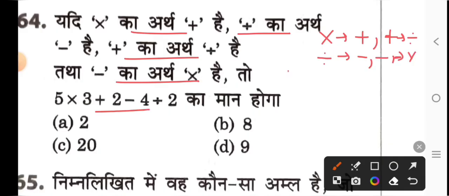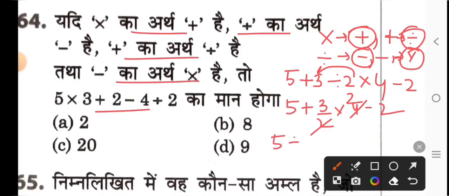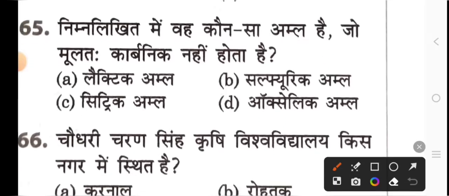We have to solve it. So let's apply the signs. What does multiplication mean? 5 asterisk 3 becomes 5 plus 3. What does plus mean? Division. What does minus mean? Multiplication, so 4, then division becomes minus. If we solve the division according to the BODMAS rule, then it will be 5 plus 3 halves asterisk 4 minus 2. Subtracting 2 from 4 times 3 halves, 5 plus 6 minus 2 is 11 minus 2. How much will be left? 9. Then option D is the right answer.